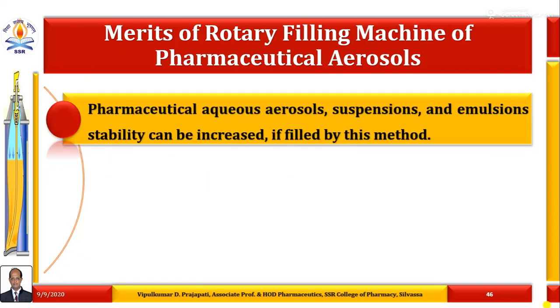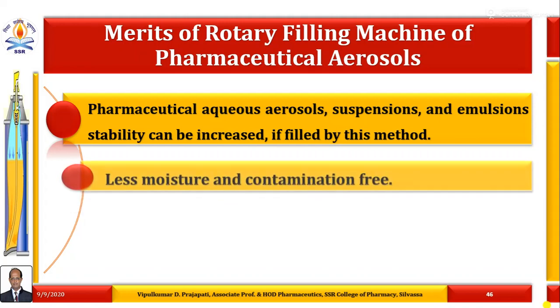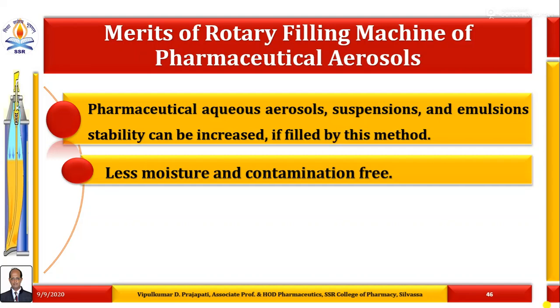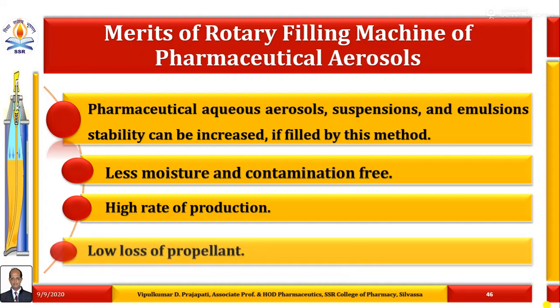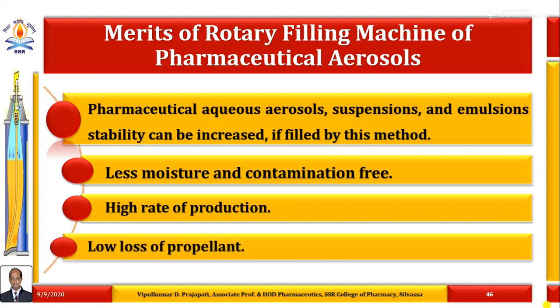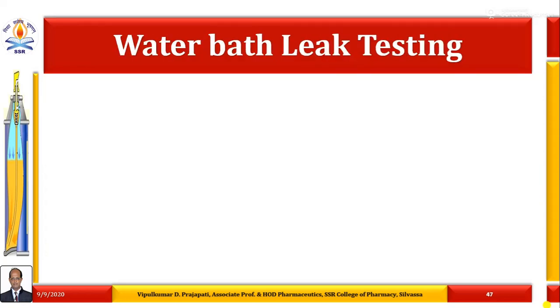First, for pharmaceutical aqueous aerosols, suspensions and emulsions, the stability can be increased if filled by this method. Then, less moisture and contamination free. High production rate and low loss of propellant. So these are the various merits associated with the rotary filling machine as a propellant filling in pharmaceutical aerosols as a package. Now, what is the leak test we have to carry out using the water bath leak testing?